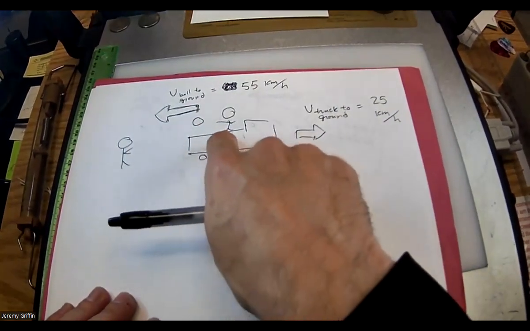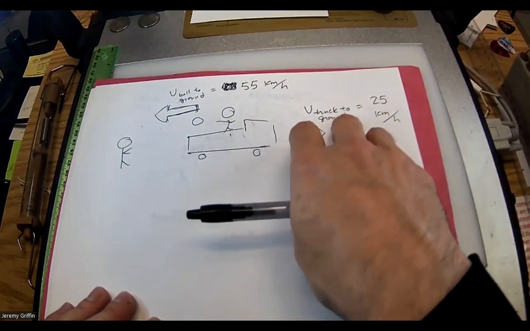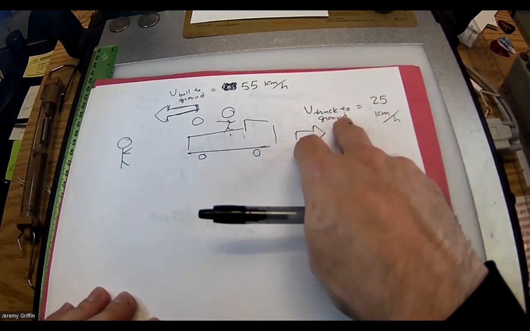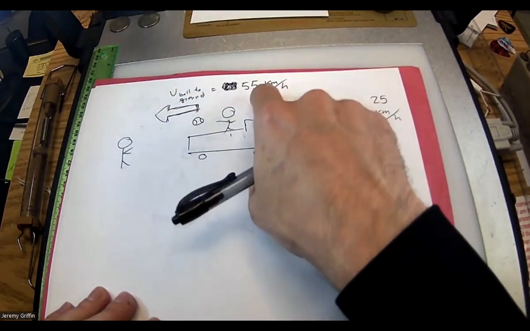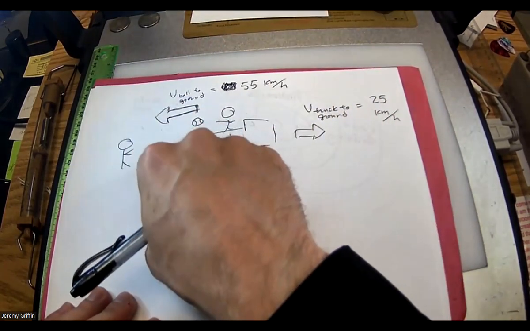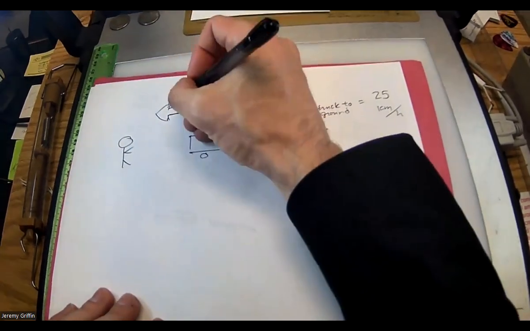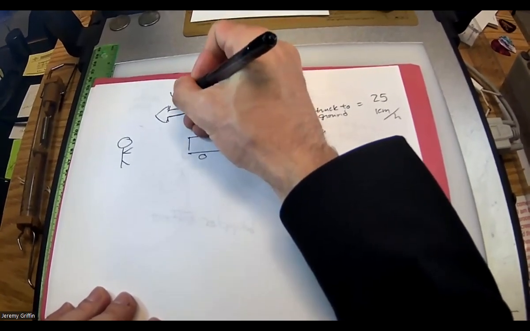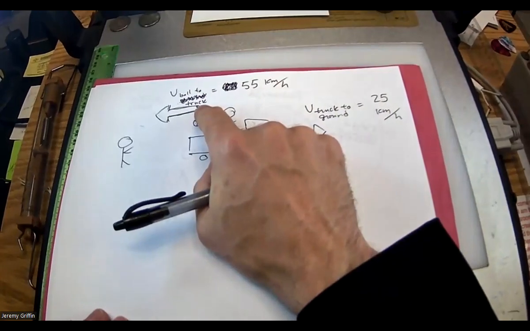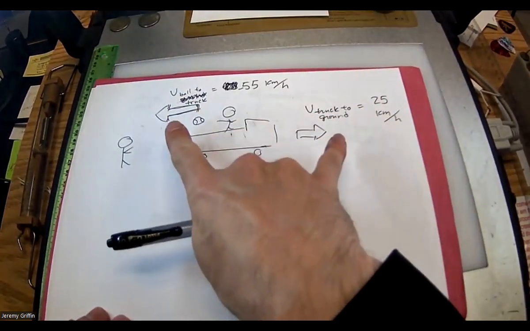So here's this truck going at 25 kilometers per hour away from you. Now that's the velocity of the truck relative to the ground. Then this person's going to throw this ball at 55 kilometers an hour towards you the other way. Now that's how fast they can throw the ball. Sorry, not relative to the ground. My bad. Relative to the truck, right? The ball relative to the truck. And maybe I should even throw on a negative sign because it's opposite directions. You guys see opposite directions?